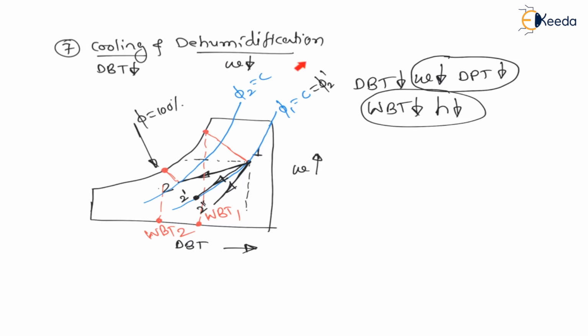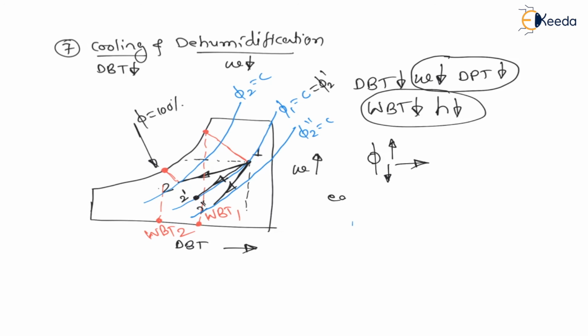Now here this will be the line phi 2 dash, constant line. Therefore for 1 to 2 relative humidity is increasing, for 1 to 2 dash relative humidity is constant, and for 1 to 2 double dash relative humidity is decreasing. Therefore for cooling and dehumidification the relative humidity may increase, may decrease, or may remain constant.